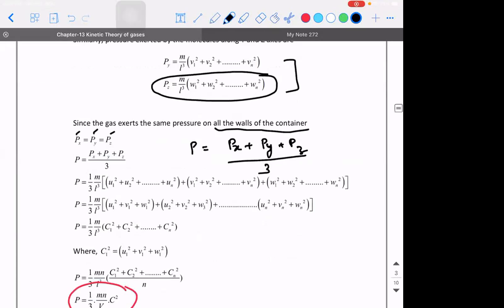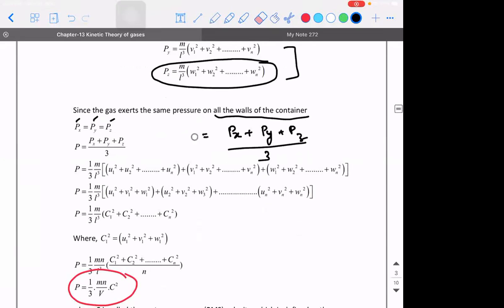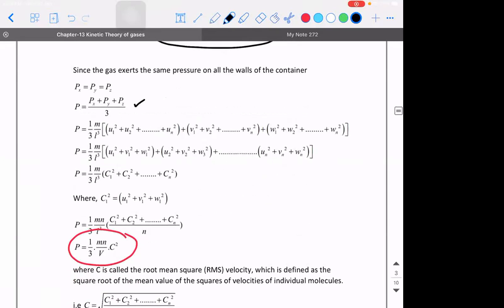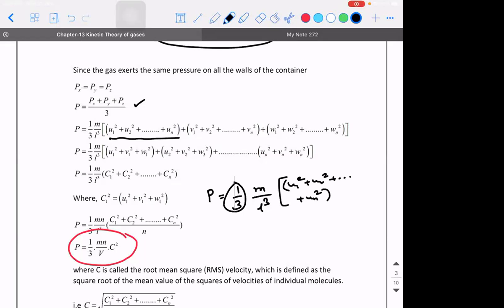Okay. Now listen. So P is equal to Px plus Py plus Pz the whole divided by 3. So what will be the total pressure? It will be 1 by 3 into m by L cube. See, m by L cube is common in everything. 1 by 3 came from the average, into Px, which is u1 square plus u2 square plus so on till un square. Similarly, Py is v1 square plus v2 square plus so on till vn square. Similarly, Pz will give you all these things.